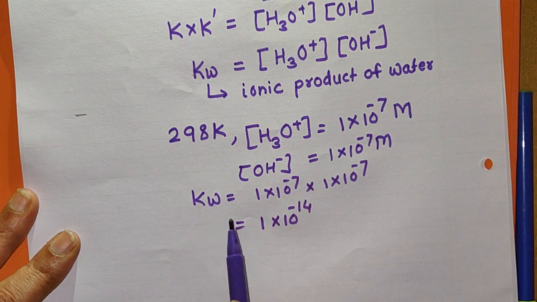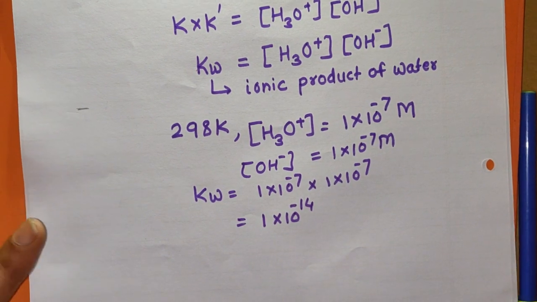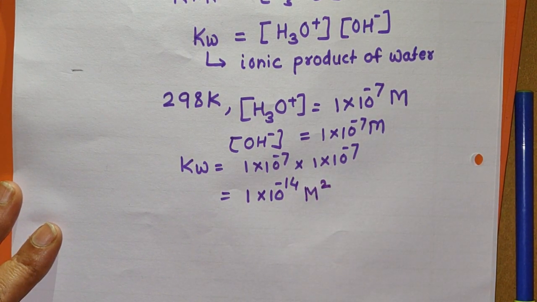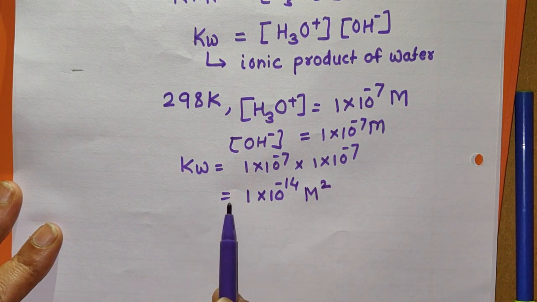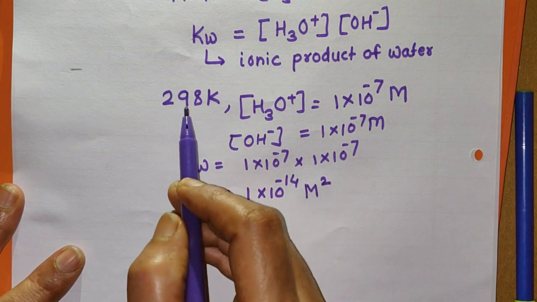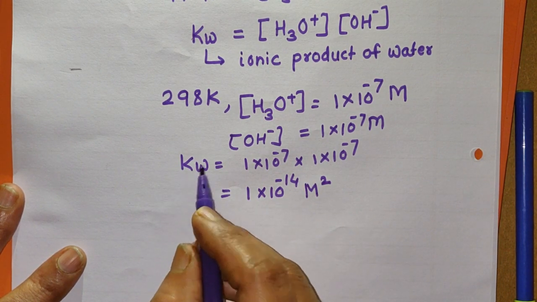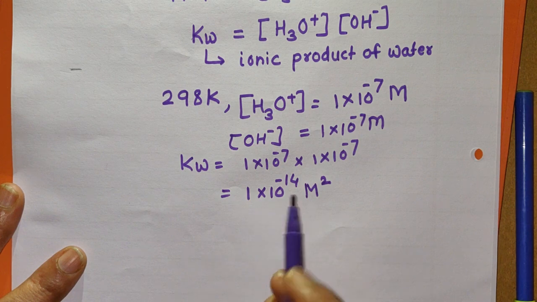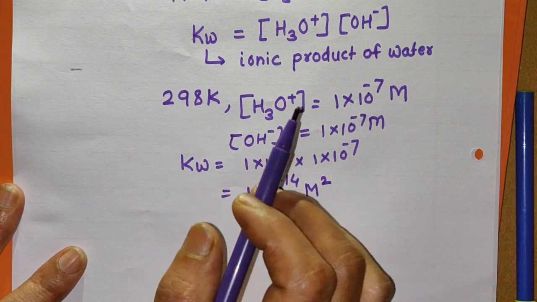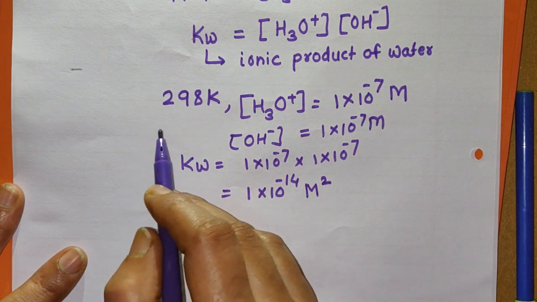So remember, at 298 Kelvin, the ionic product of water is 1 into 10 raised to minus 14. The unit can be mole per dm cube square, that is, square of molar concentration. Now Kw is constant at constant temperature. If the temperature is different, the value of Kw will be different. Understand this? The value of Kw at 298 Kelvin is this much, but it cannot be this value at a different temperature. It will be more at higher temperature, and less at low temperature.